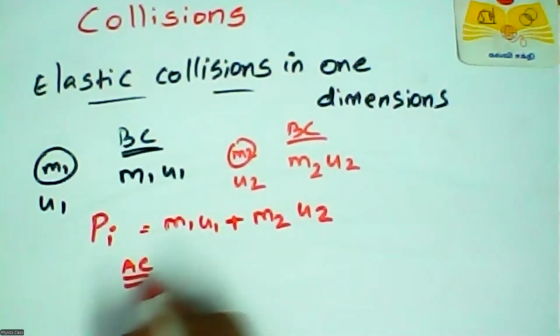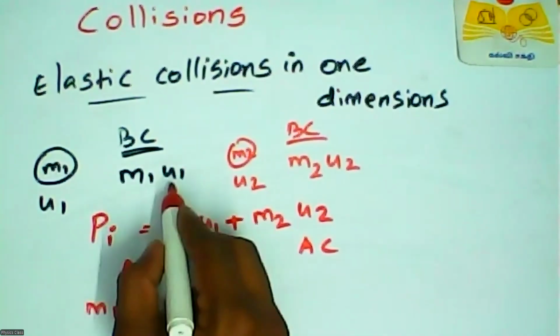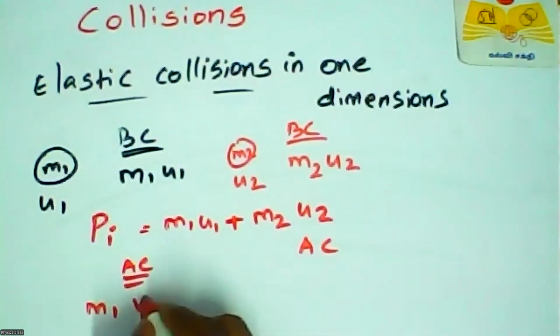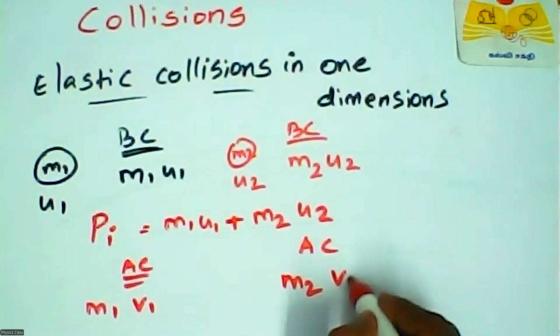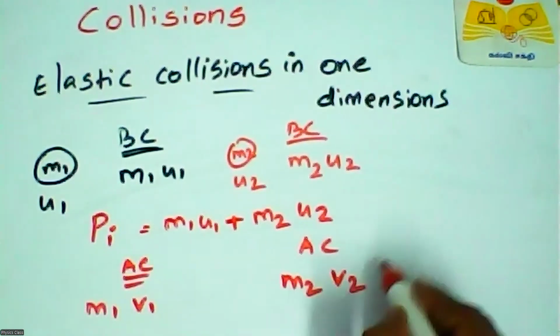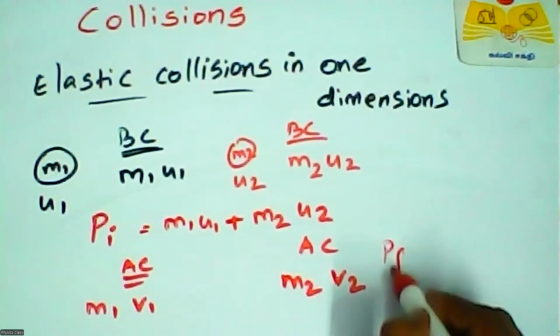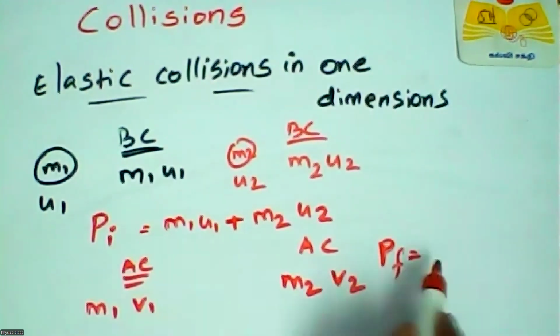After collision, for mass m1, u1 is transformed into v1, and for mass m2, u2 is converted to v2. So after collision, we label the final momentum Pf, because this is the initial momentum and this is the final momentum.